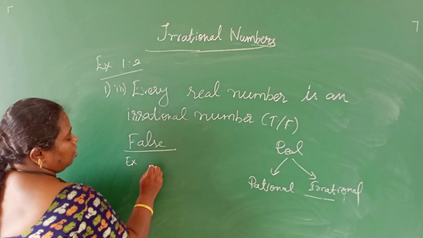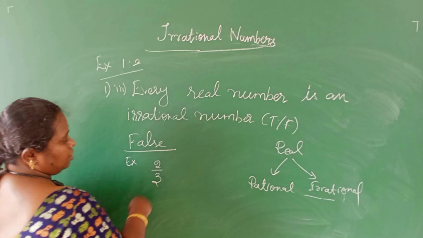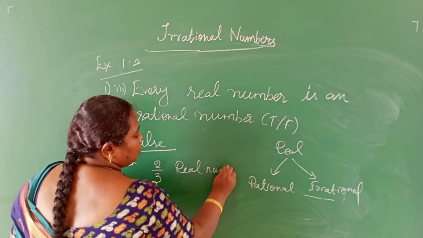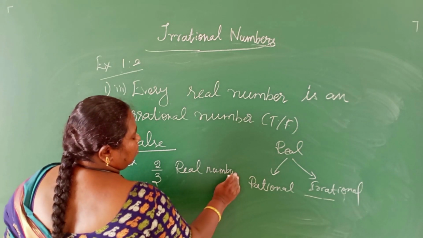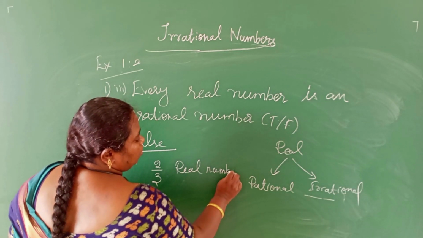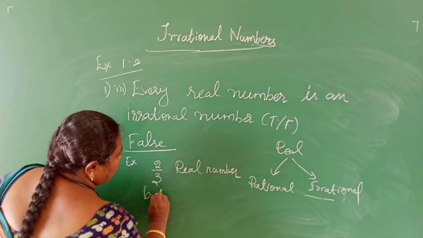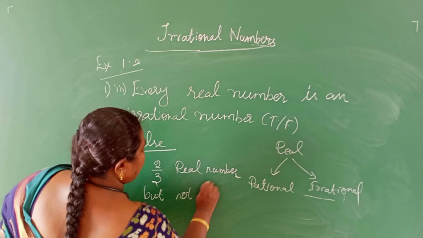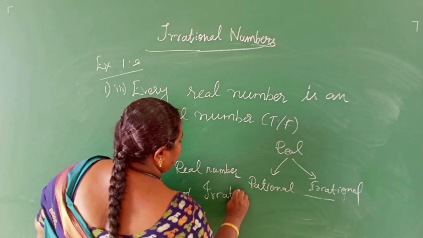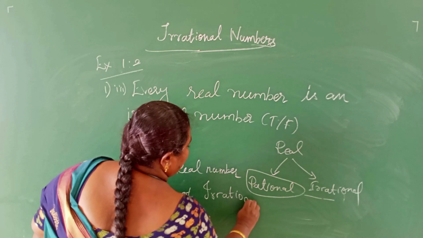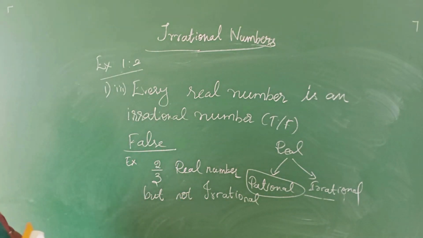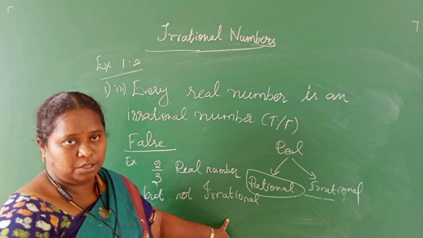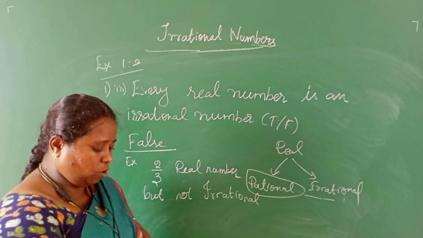Example, 2 by 3 is a real number but not irrational. So the statement is false because 2 by 3 is a real number, but it is not an irrational number. Therefore the statement is false.